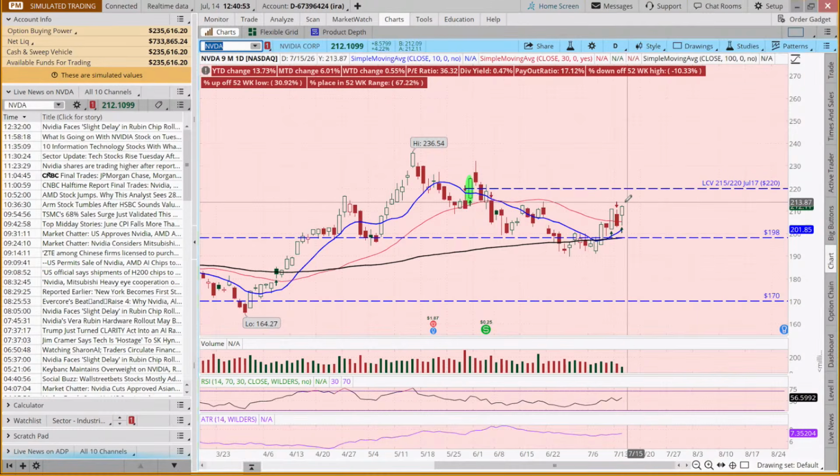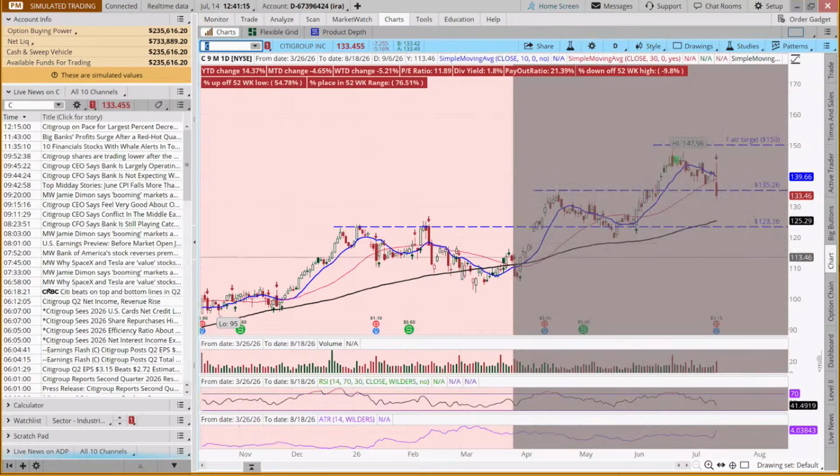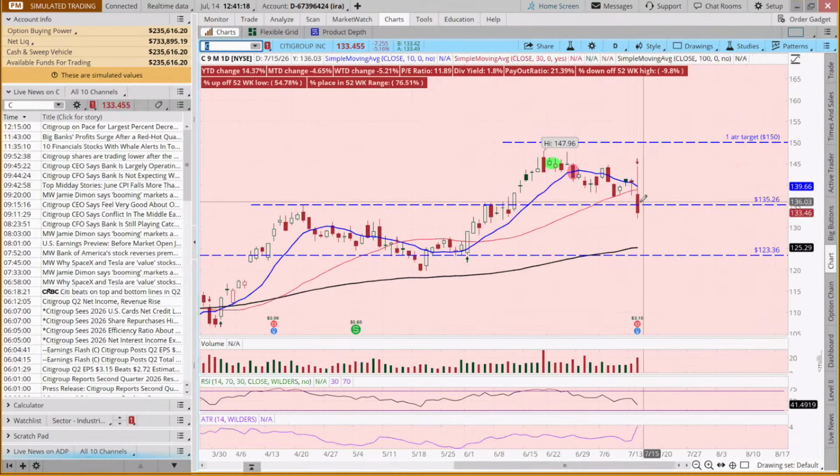Okay. I wanted to look at another banking stock, and then we're going to have to start wrapping things up. Well, okay, so this was a bullish engulfing when I started setting things up this morning. And so you can just see what a difference a couple of hours makes, because it opened here. So this was going to be a bullish engulfing example, and that is now no longer the case